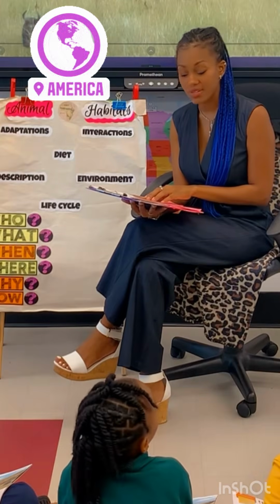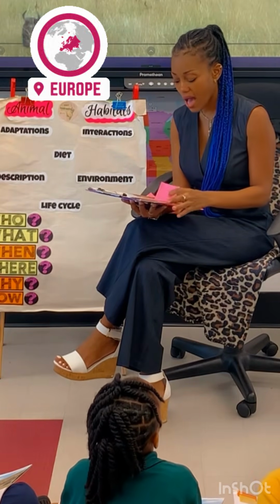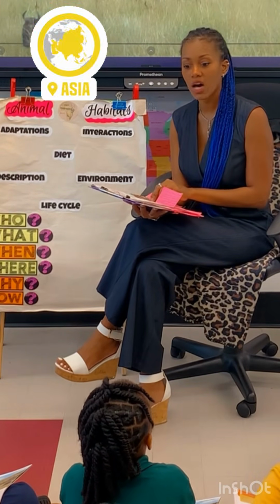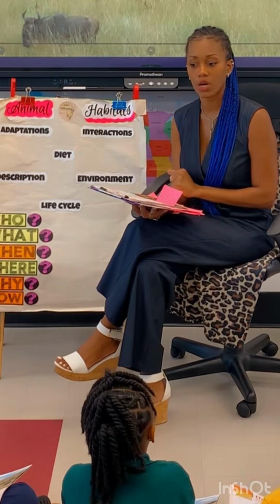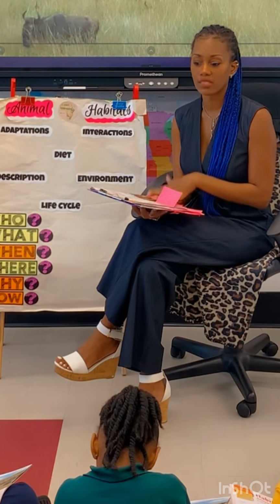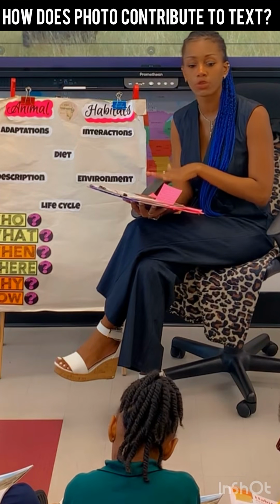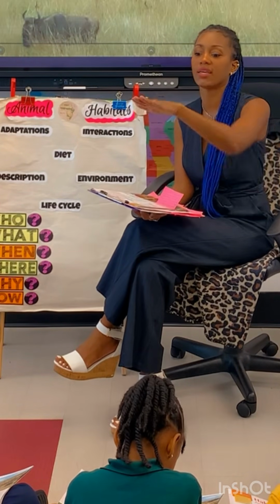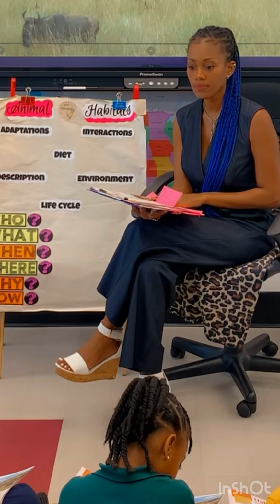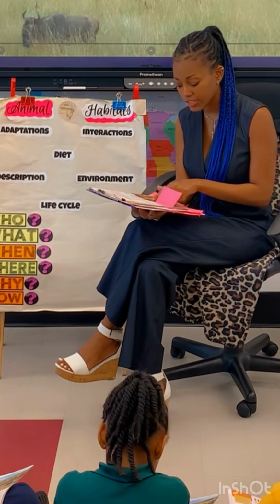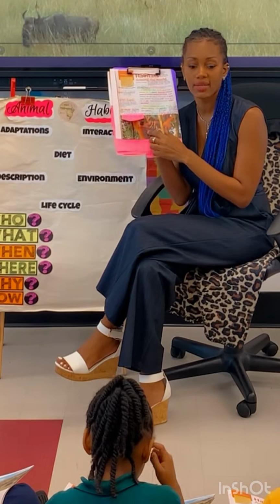It's one of the 7 continents. Excellent job. I am looking at a photograph of an orangutan in Asia. What is the meaning of this? Why did the author put this here? How does this photograph contribute to the text and what we're reading? Yes? To explain about their habitat. To give further information about the orangutan habitat.